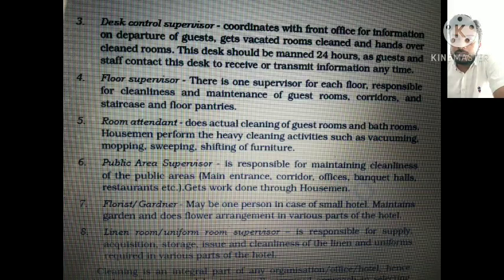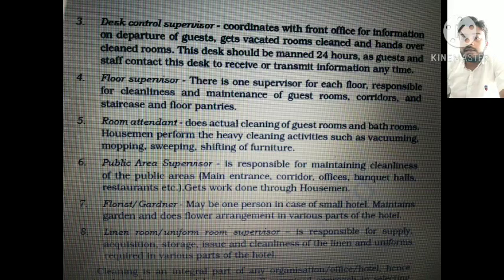The houseman performs the heavy cleaning activities such as vacuuming, mopping, sweeping and shifting of furniture. So these are the things, how the room looks when the guests depart, and how the room should be cleaned and organized in the same way as it was before the check-in of a particular guest. This is done by the room attendant.